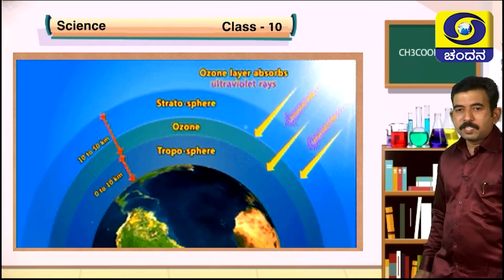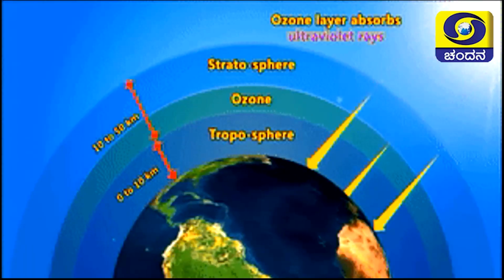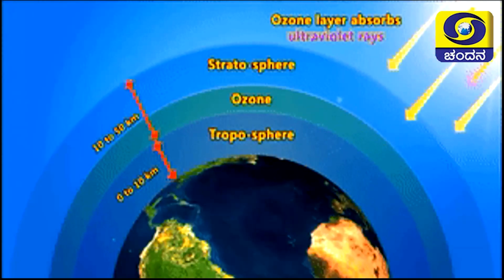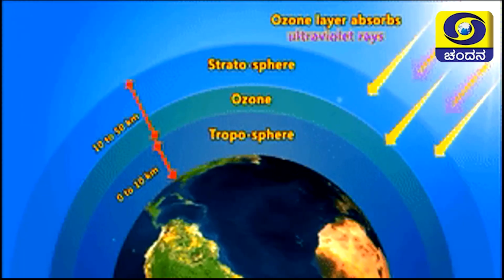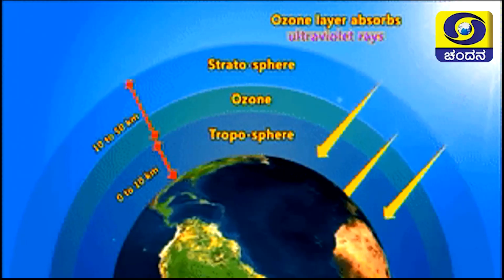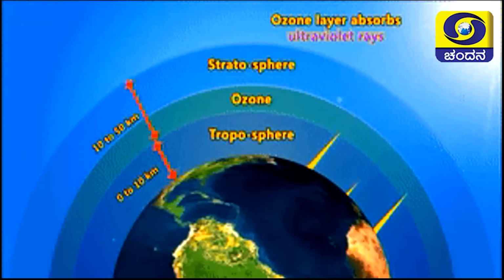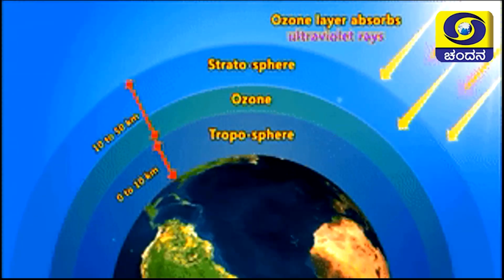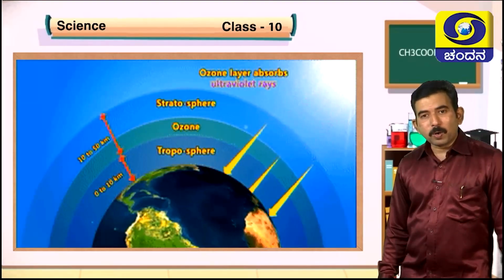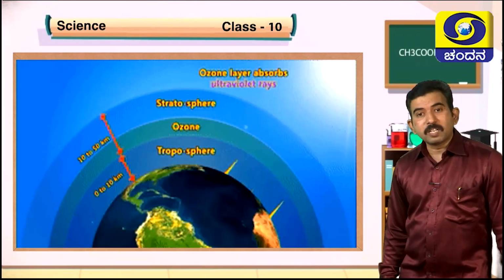Observe this animation. Ozone layer, which is present in the stratosphere, protects our Earth's surface from harmful UV rays. You can clearly see this in this particular animation. Ozone layer absorbs the UV rays. In this way, UV rays are filtered and do not reach our Earth's surface. Got it, students? Importance of ozone layer. Hence, depletion of ozone layer is a cause of concern.